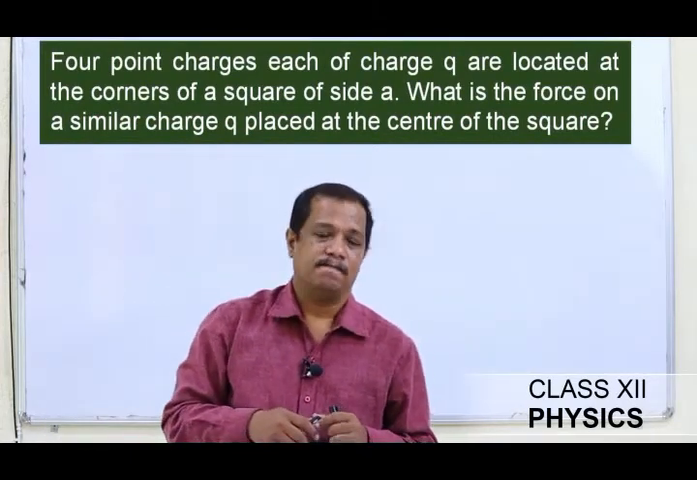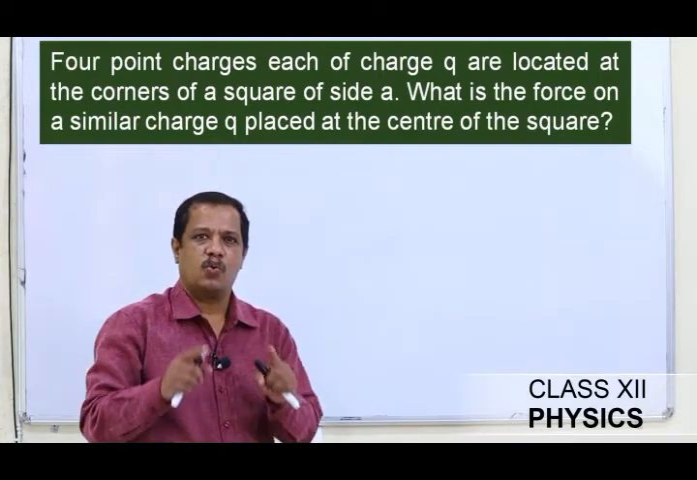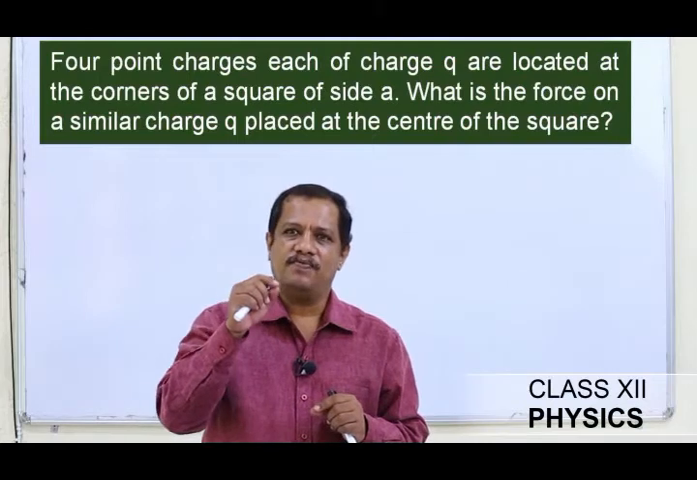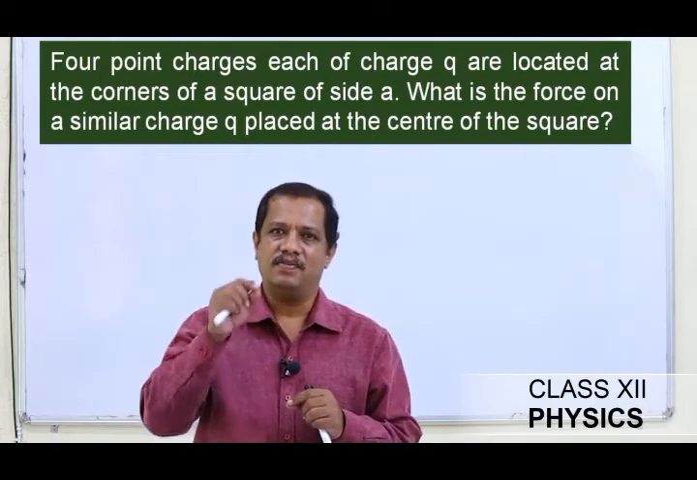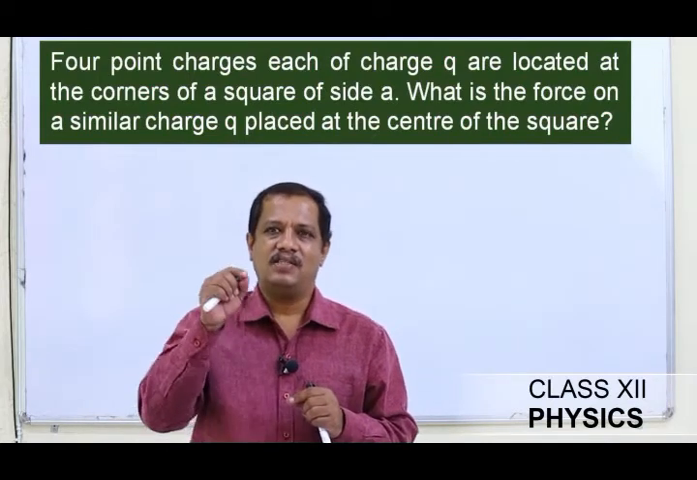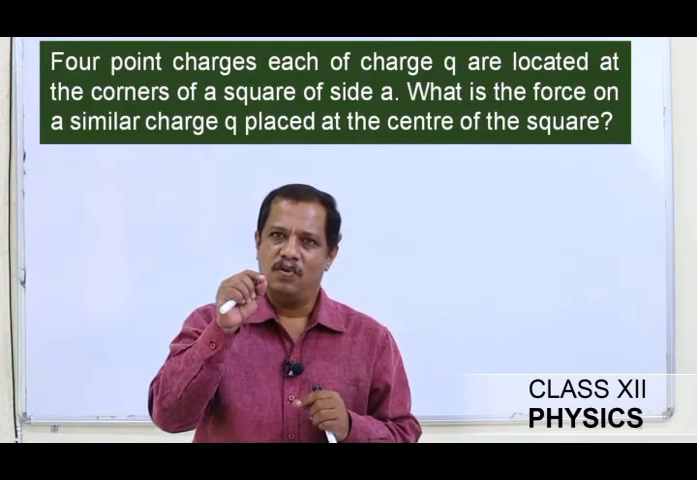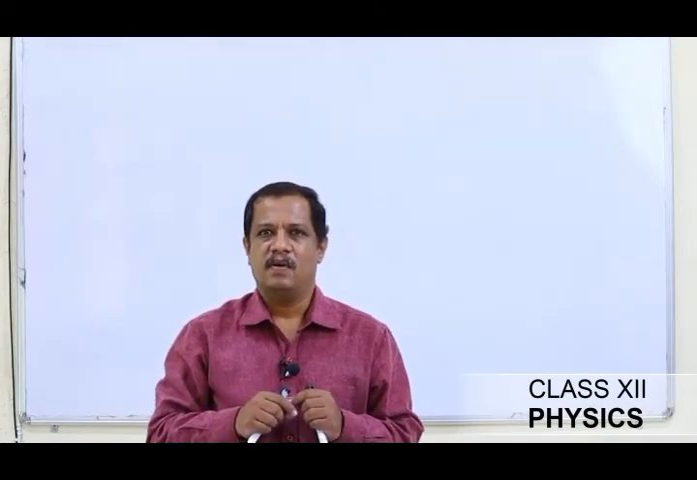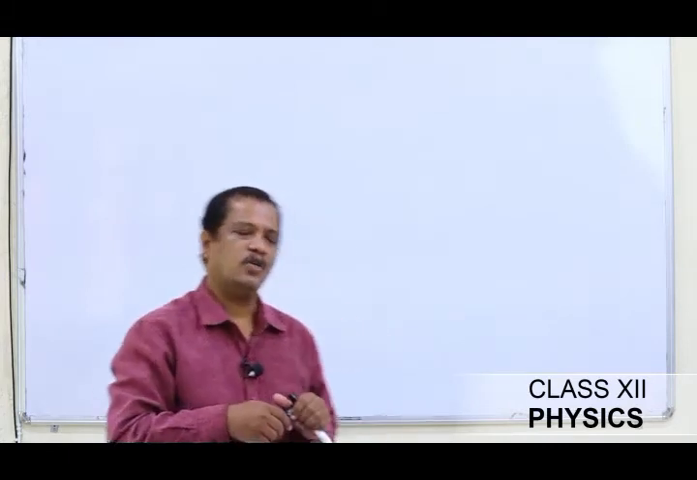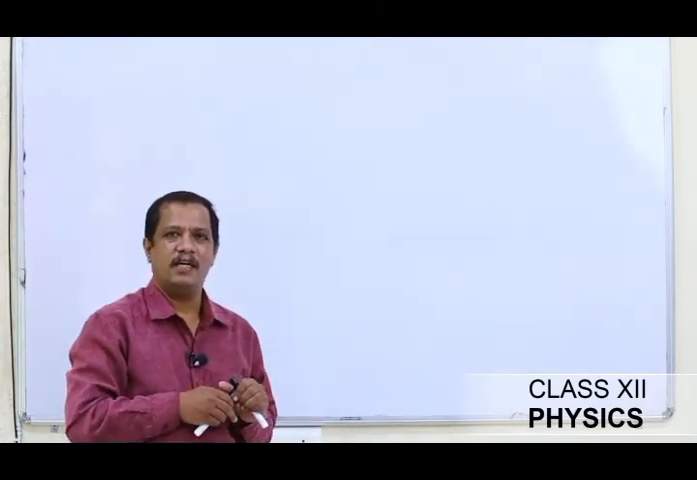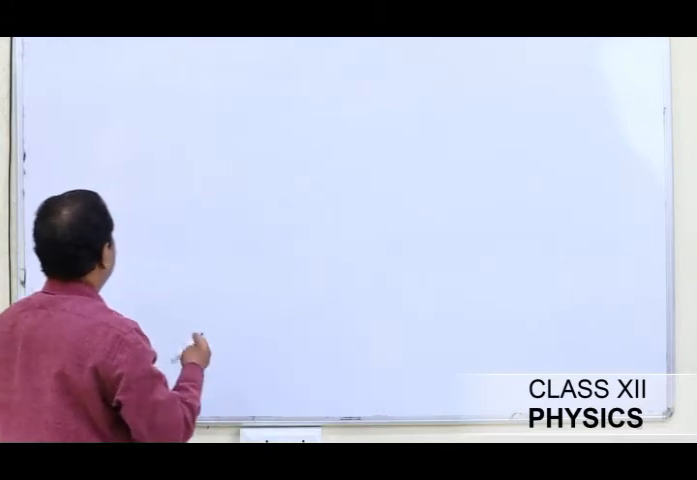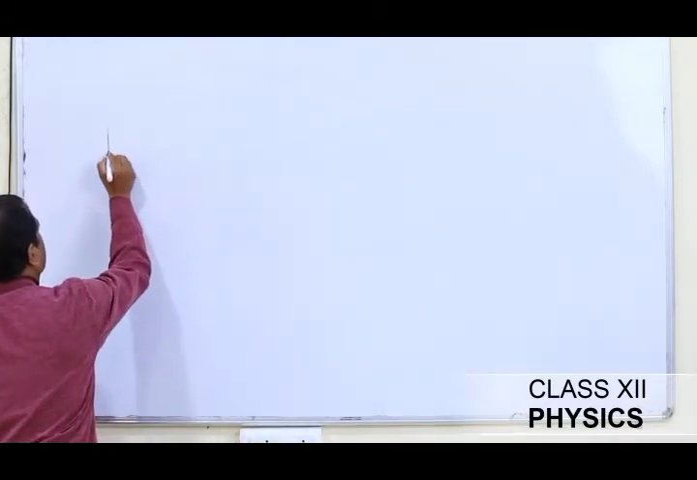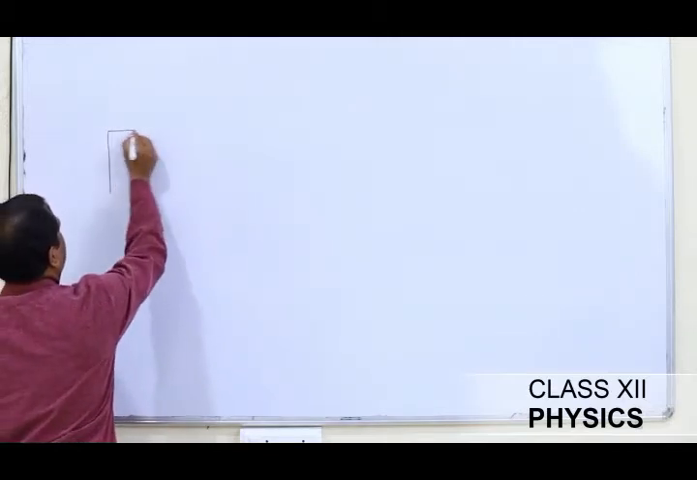The problem is, I have a square of side A, and each of the vertices has a charge Q, equal in magnitude and of the same sign. Another charge small q, of the same sign and equal magnitude, is placed at the point where the two diagonals are intersecting. Let me explain you on the diagram.